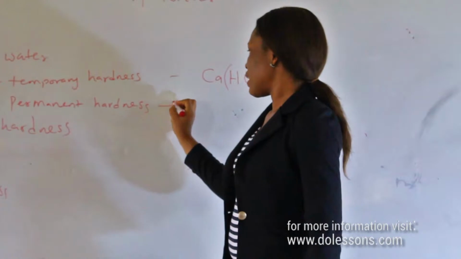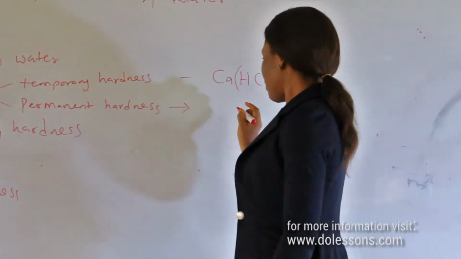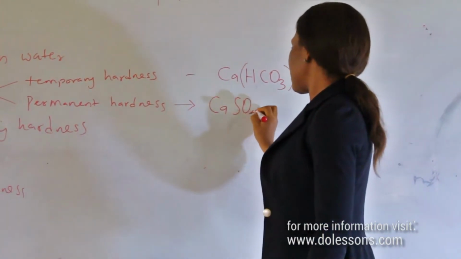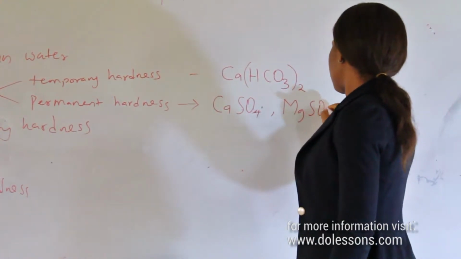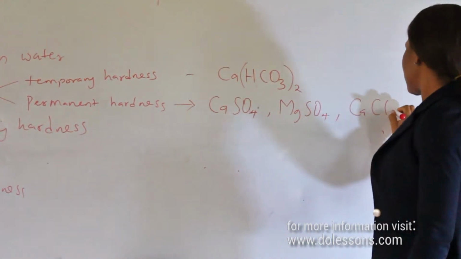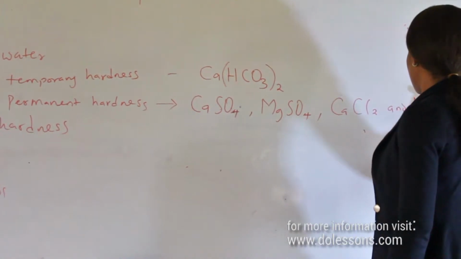While in permanent hardness, the compounds responsible for permanent hardness are calcium sulfate, magnesium sulfate, calcium chloride, and magnesium chloride.